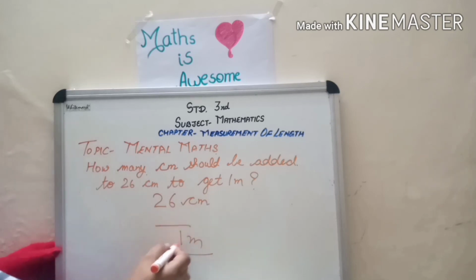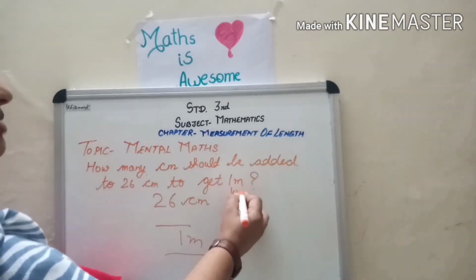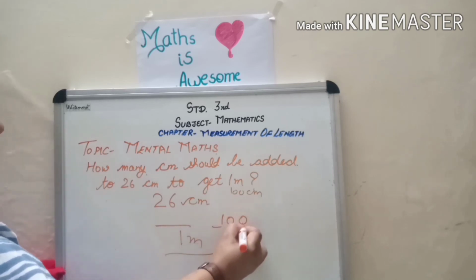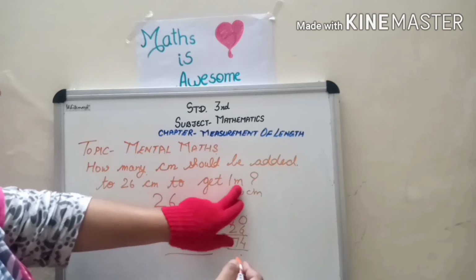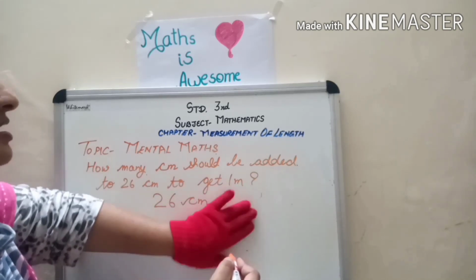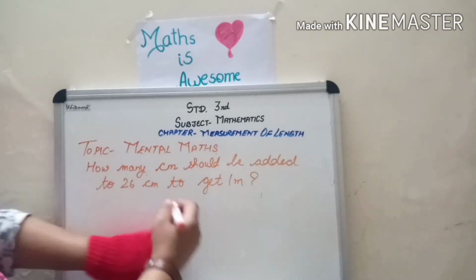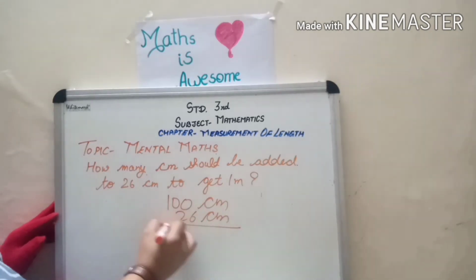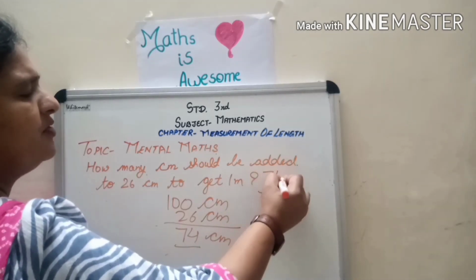Now children, we know in 1 meter 100 centimeter. If instead of 1 meter, here will be 100 centimeter, how we will solve? What we will do? We will subtract from 100, we will subtract minus 26. We will subtract 26 and we will get 74. In the same way children, 1 meter means how many centimeter? 100 centimeter. So that means we will subtract 26 from 100 centimeter and we will get the answer 74 centimeter. So answer is 74 centimeter.